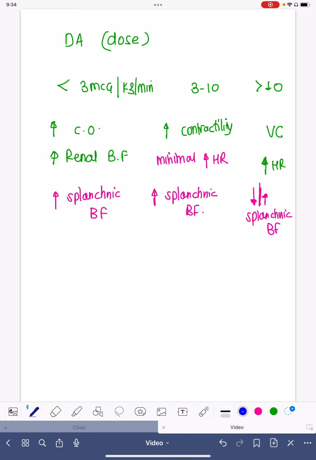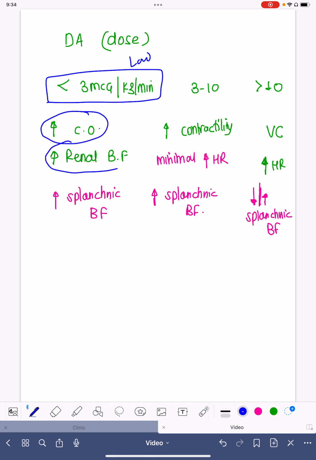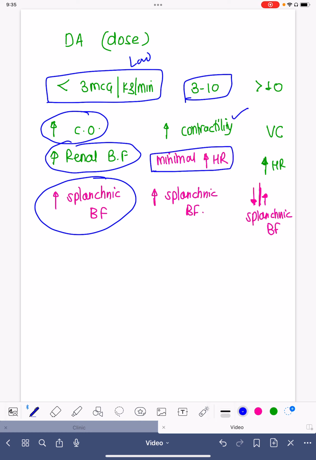So when we call it low dose, moderate to high dose, and very high dose, we are talking about this. Whenever the dose is less than 3 microgram per kg per minute, we are talking about low dose, which increases the renal blood flow and also the splanchnic blood flow. 3 to 10 microgram per kg per minute, we call moderately high dose. It also increases the contractility. It has minimal effect on heart rate, so the chances of tachycardia, SVT, VT, VFib will be much lesser at this dosage, and it also increases the splanchnic blood flow.